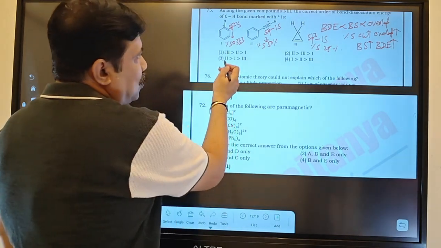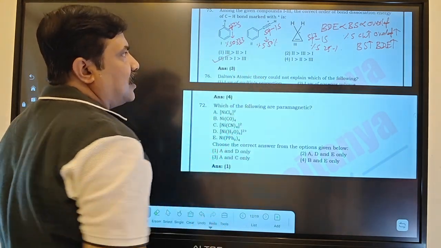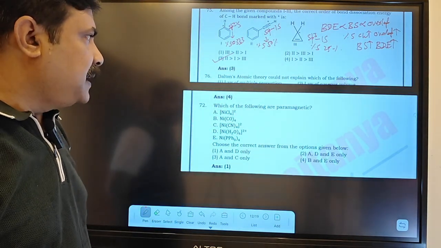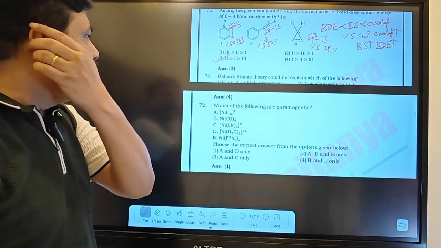Then where is the option? 2 greater than 1 greater than 3. The third option will be your answer. Now, which concept will you apply here? If you look at which of the following are paramagnetic.